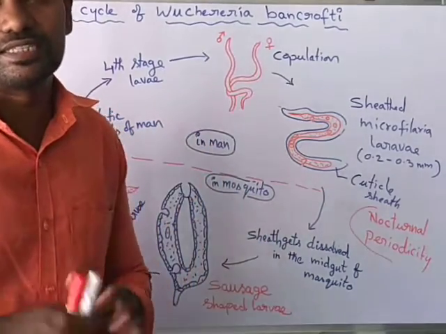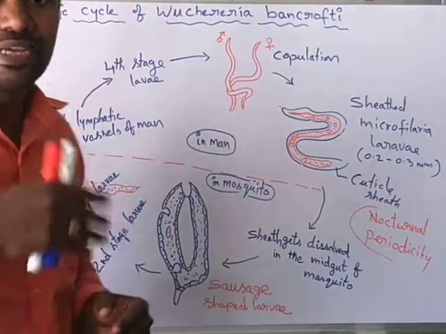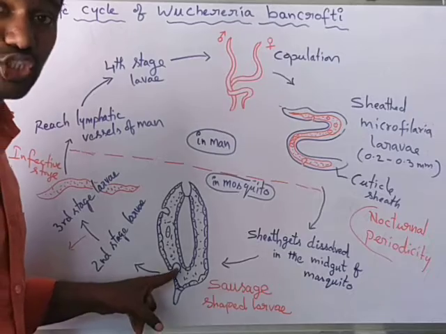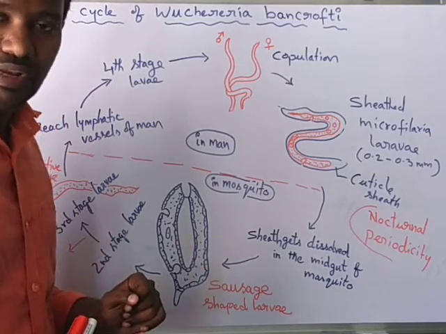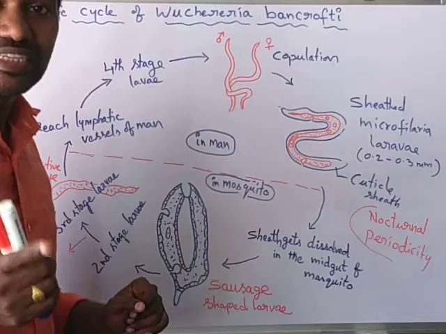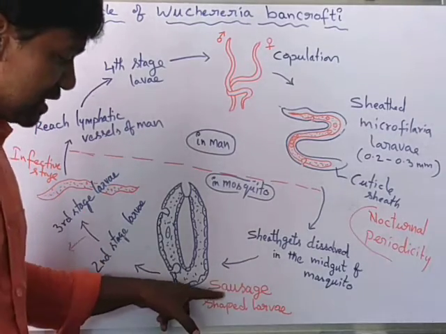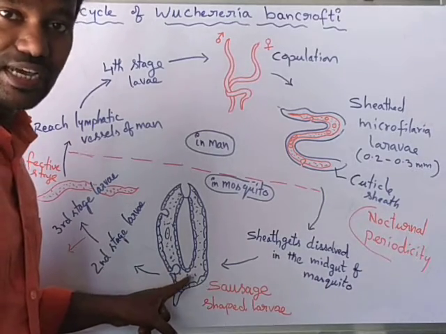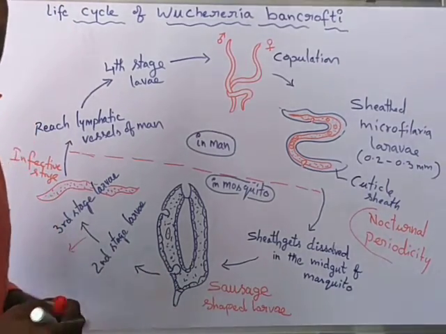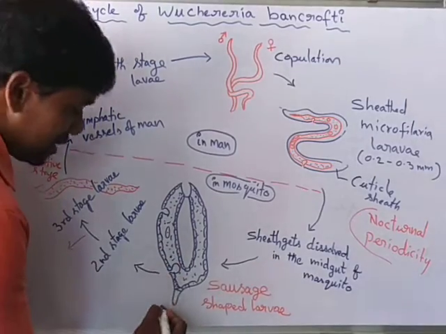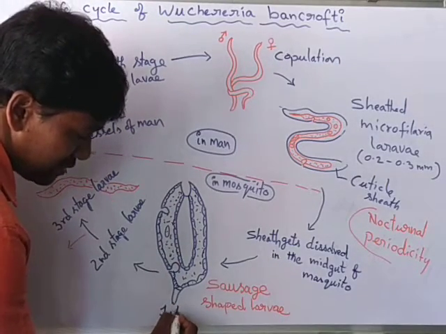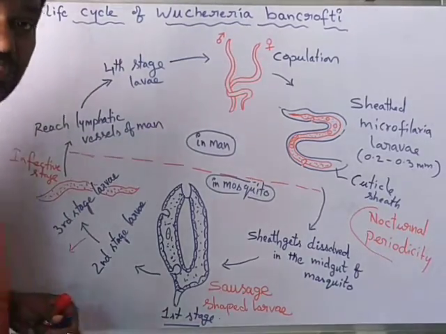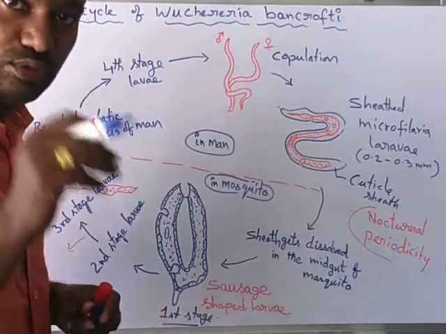In the chest muscles, the microfilarial larva becomes sausage shaped. Sausage shape means a short and wide shape. This sausage-shaped larva is considered the first stage of microfilarial larva.